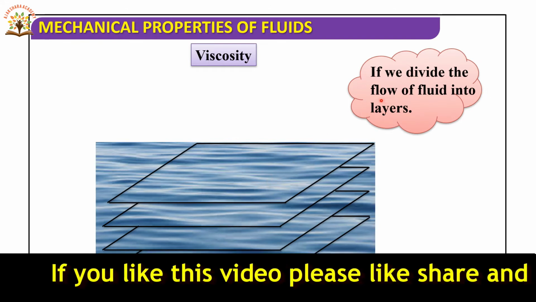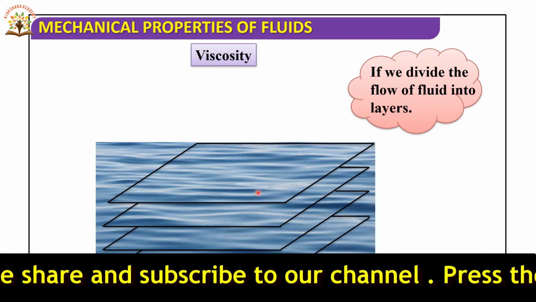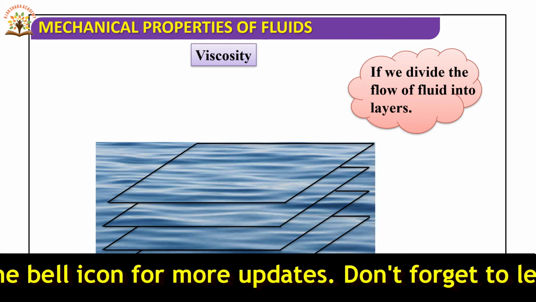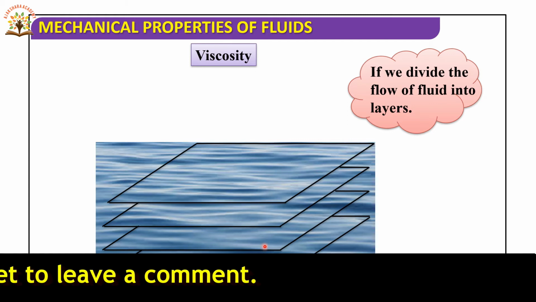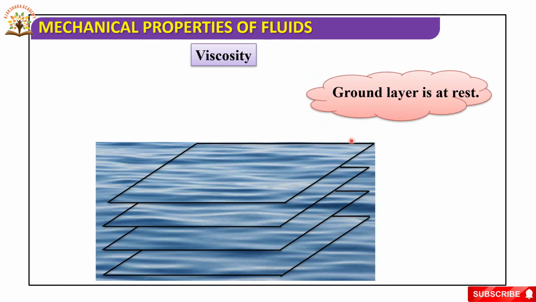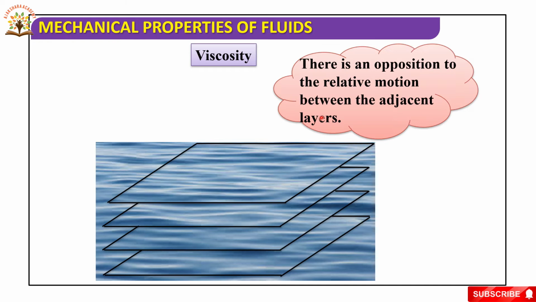If we divide the flow of liquid into layers, here we are dividing the liquid into a number of layers. What happened? We'll discuss. Every layer is sliding over the other. The ground layer is at rest. There is an opposition to the relative motion between the adjacent layers.